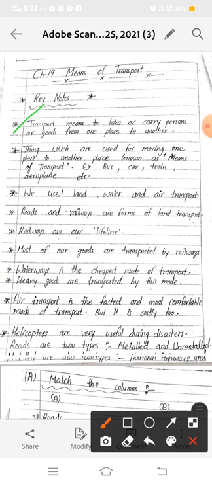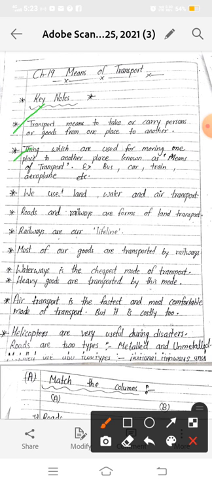So transport means to take or carry persons or goods from one place to another. It means the process in which we carry a person or goods from one place to another place is called transport, okay. And the thing which is used to carry persons or goods from one place to another is called means of transport, okay.